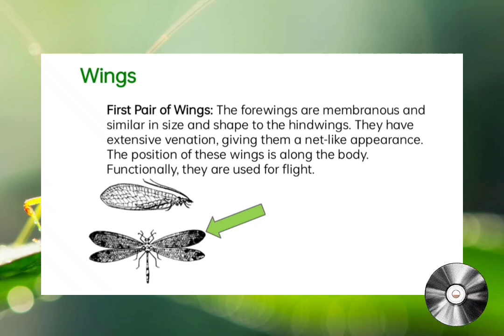The first pair of wings, the forewings, are membranous and similar in size and shape to the hind wings. They have extensive venation, giving them a net-like appearance. The position of these wings is long along the body. Functionally, they are used for flight.